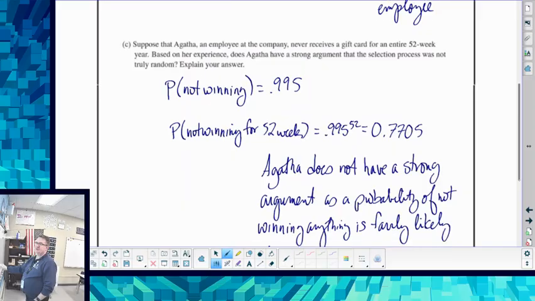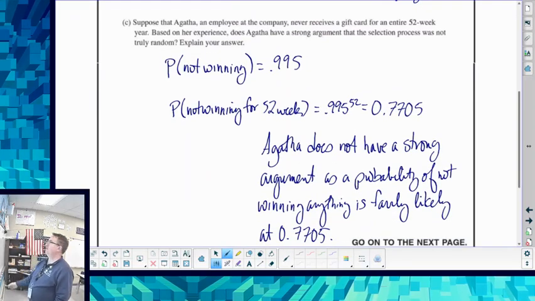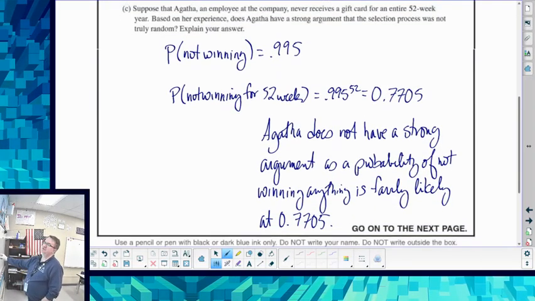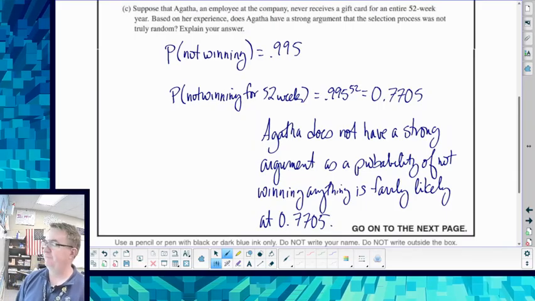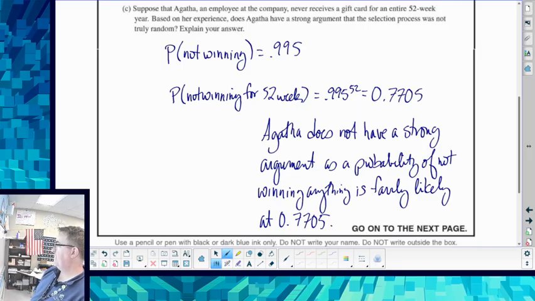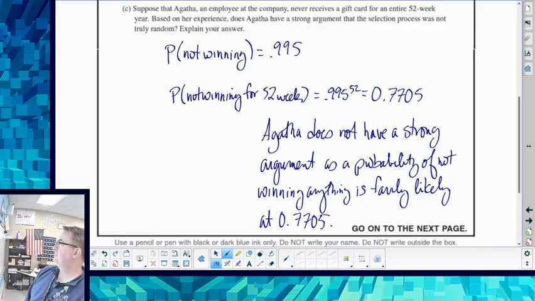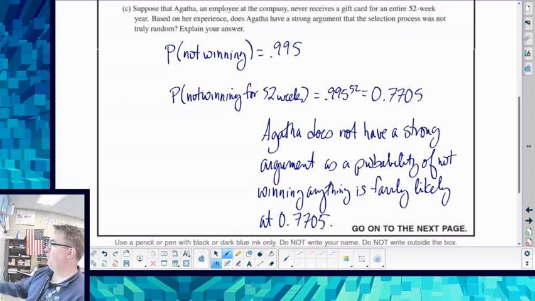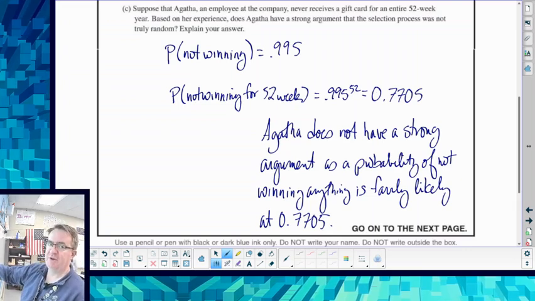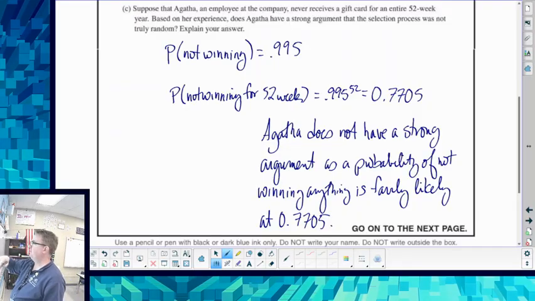And then last but not least, suppose Agatha, an employee at the company, never receives a gift card. Based on her experience, does she have a strong argument the selection process is not truly random? For it to not be truly random, you have to see what the probability of not winning for 52 weeks is. We actually kind of found it on the previous page.